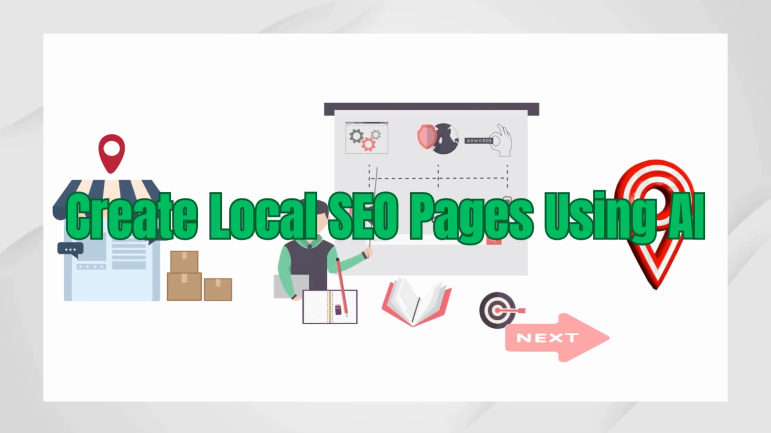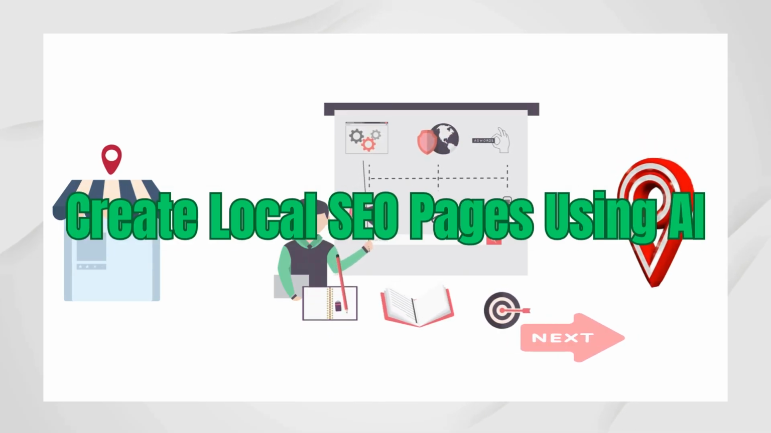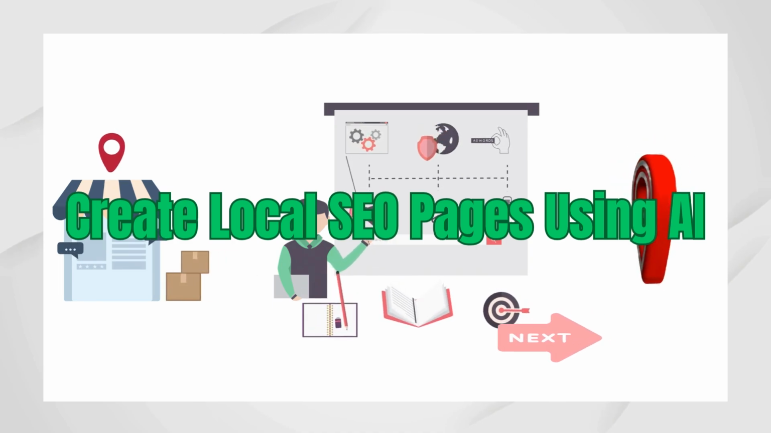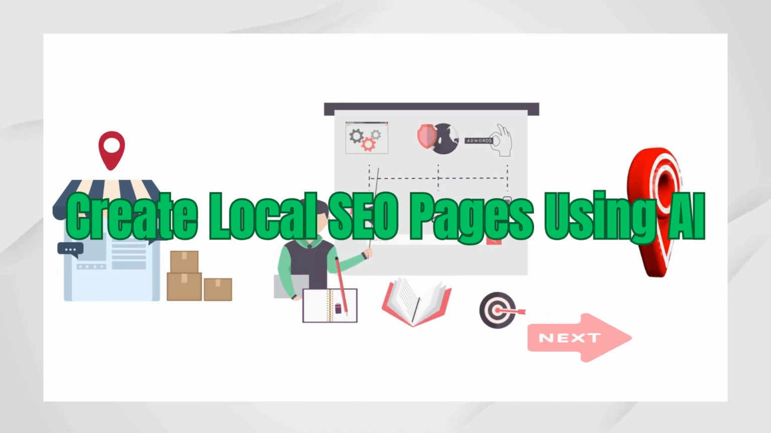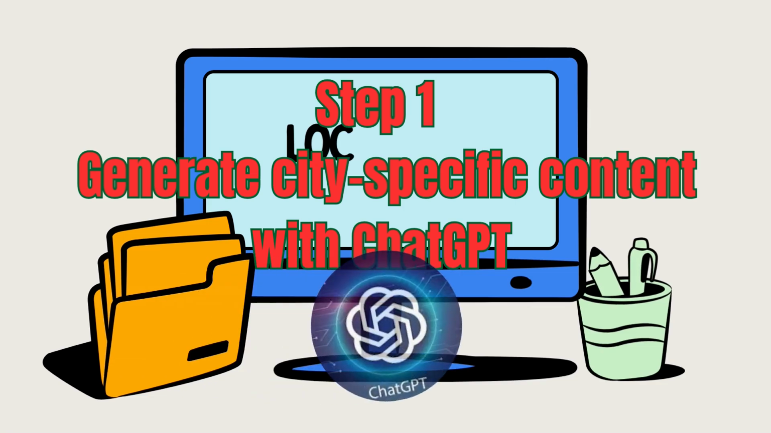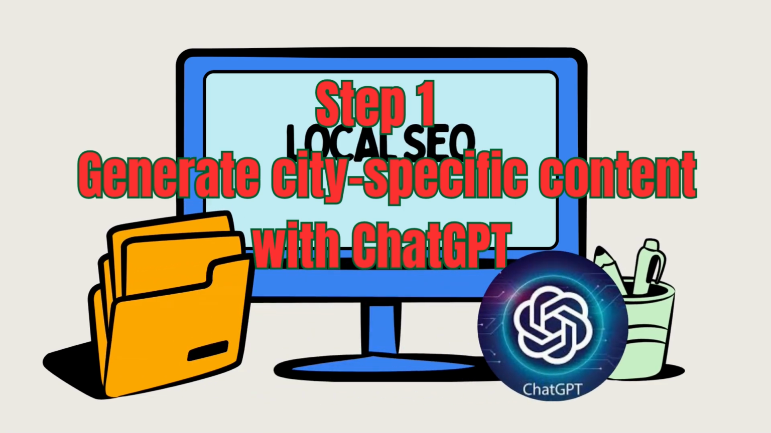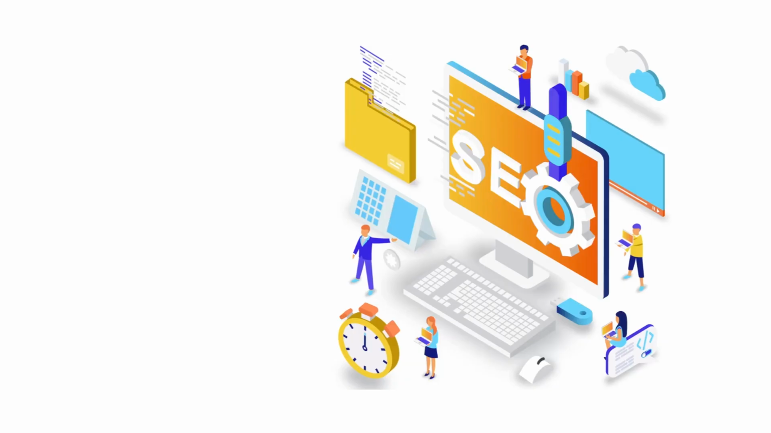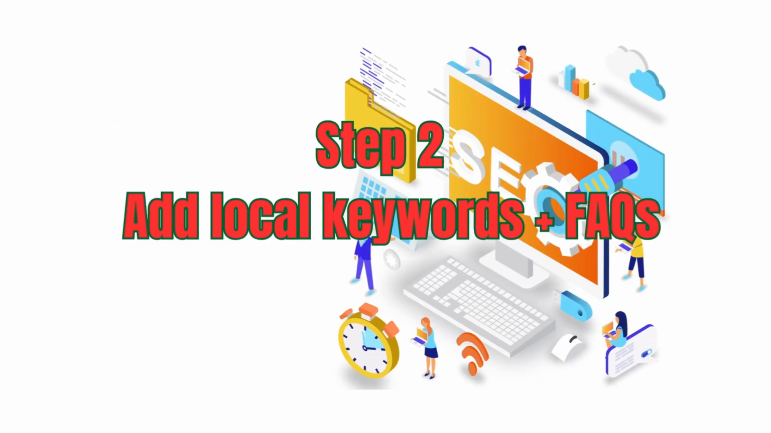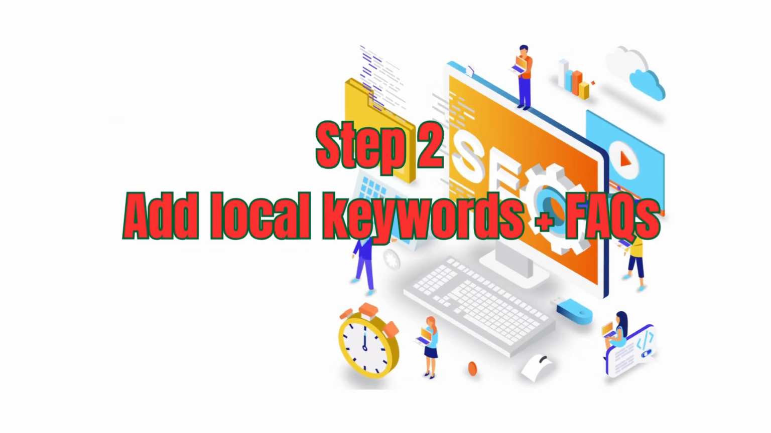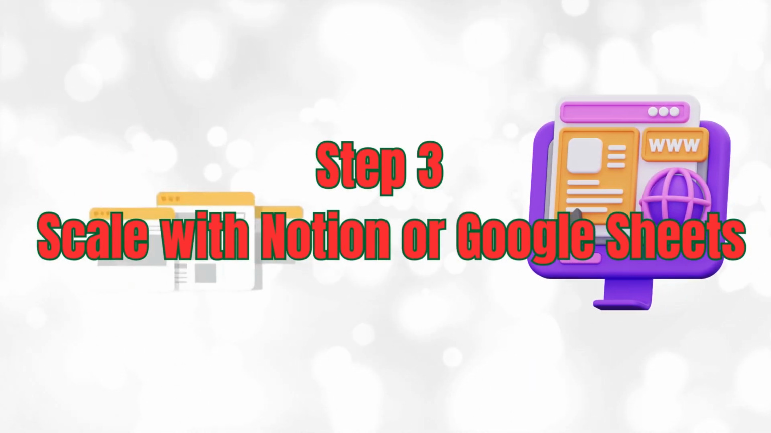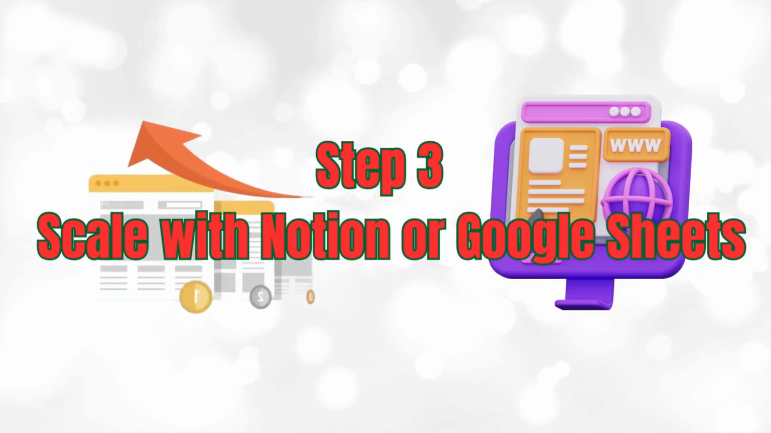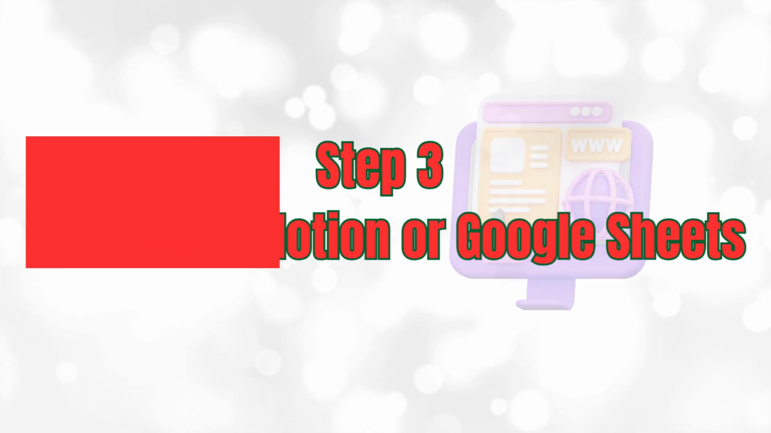Today's strategy, create local SEO pages using AI to rank in multiple cities. Here's your step-by-step. Step 1, use ChatGPT to generate location-based service page content. Step 2, include city-specific keywords, FAQs, and schema markup. Step 3, use a tool like Notion or Google Sheets to generate multiple pages at scale.